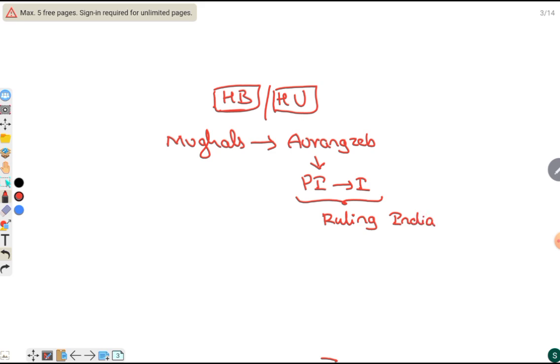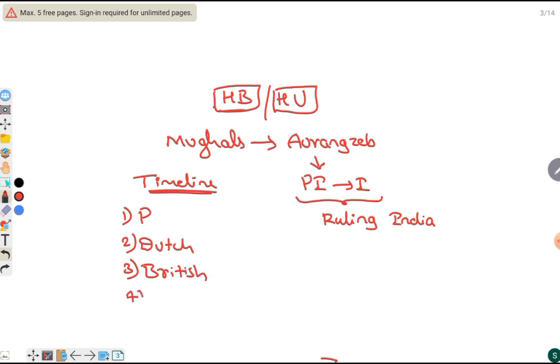Here the timelines become very important. The timeline is: first Portuguese, then come the Dutch, then British, Danes, and France. Portuguese ruled from 1498 to 1612.